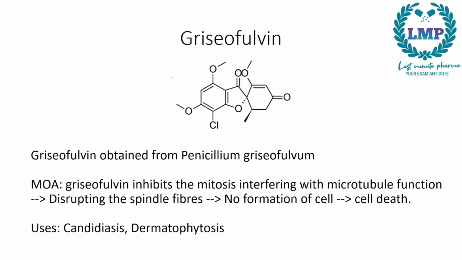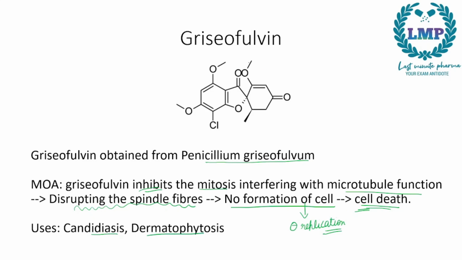So next we have Griseofulvin. Griseofulvin is obtained from Penicillium griseofulvum. The mechanism of action of Griseofulvin is that it inhibits mitosis, which will interfere with the microtubule function. Because of interfering with the microtubule function, there will be disruption of the spindle fibers. Since there is a disruption in the spindle fibers, there will be no formation of cell, and this will lead to cell death, because there is inhibition in replication. So since there is no replication, there would be cell death. The uses are candidiasis and dermatophytosis.